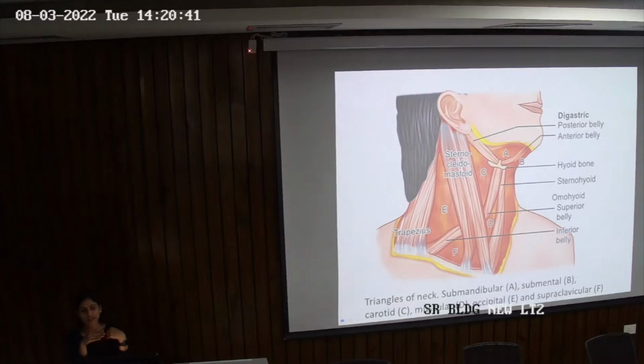Below the cricoid and above the clavicle there is level 4. Now when you see level 5, 5A and 5B I said, those which are present in the F triangle, which is the supraclavicular triangle, those are the supraclavicular group of lymph nodes, also called level 5A. And then in E you have the occipital group of lymph nodes, also 5B. Now level 6 is your pretracheal and paratracheal group of lymph nodes.